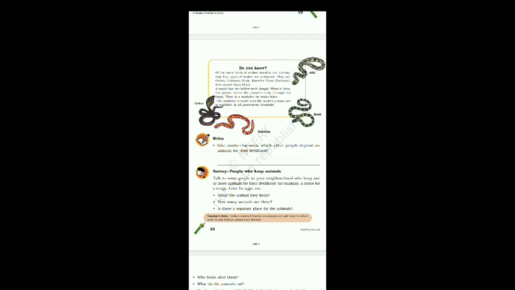The first one is cobra. Second one is common krait. Then Russell's viper, which is also called duboia, and the last one is saw scale viper, which is also called afai.